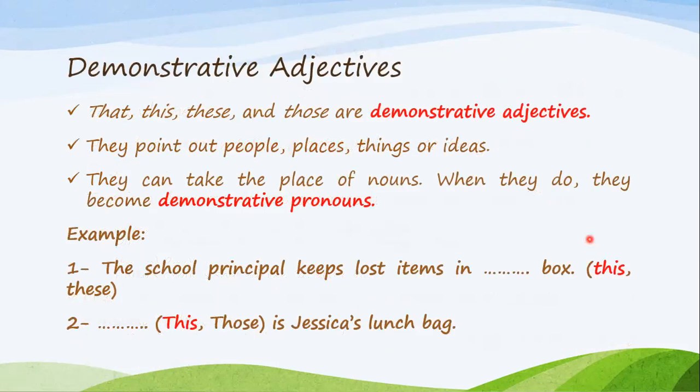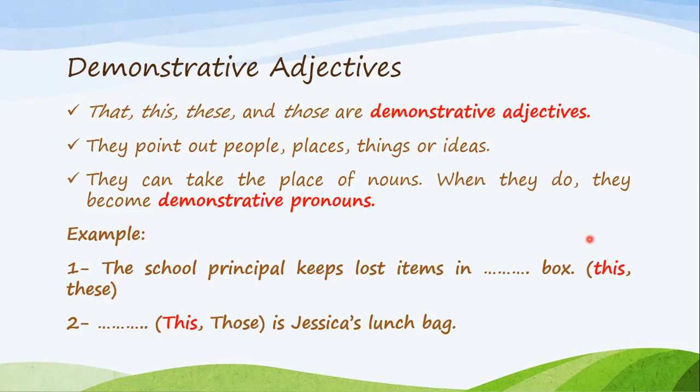Now we're going to learn about the demonstrative adjectives. We have that, this, these, and those. These four are called demonstrative adjectives. They point out people. So when I point out, I specify, for example, I want that t-shirt, or I want this book, or I'm looking at these birds, or those are mine. So I'm pointing out specific things out of a group of other things. So they point out people, places, things, or ideas.